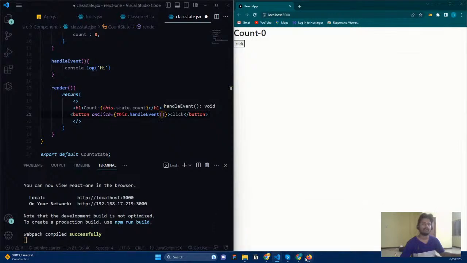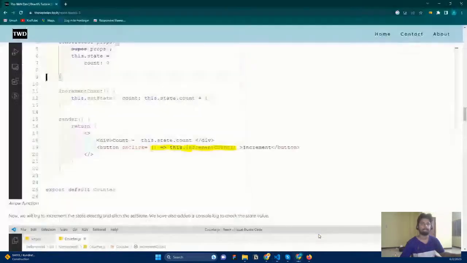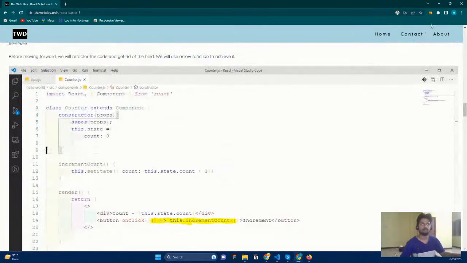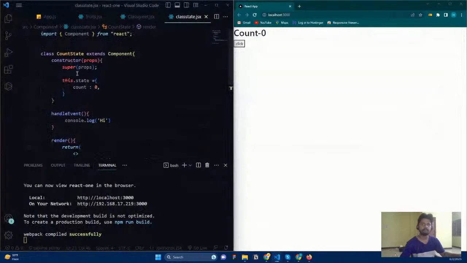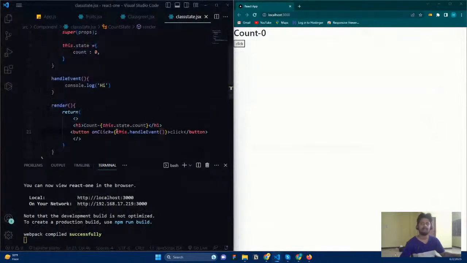Just check that out. You can see this.incrementCounter, this.one. So why this? Because the this is always supposed to refer to the class. So that's what it is. But here we're going to get a problem. That is why we're going to pass a function.